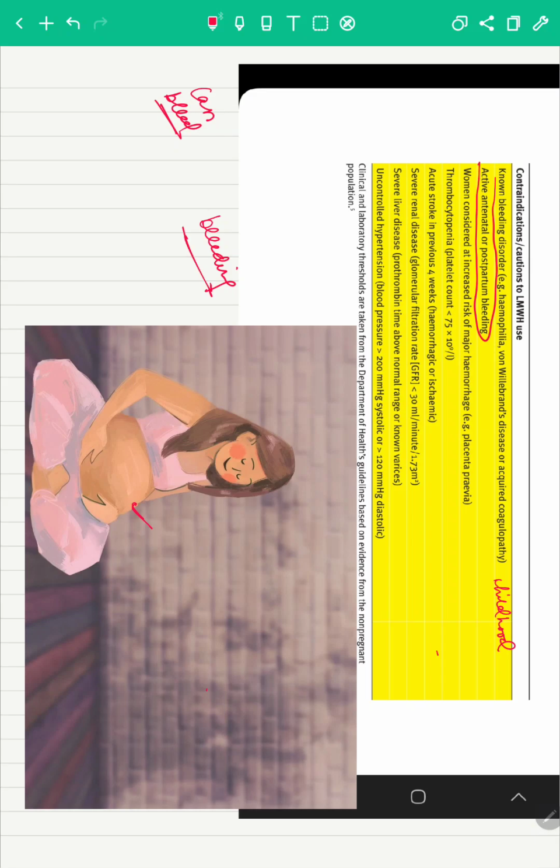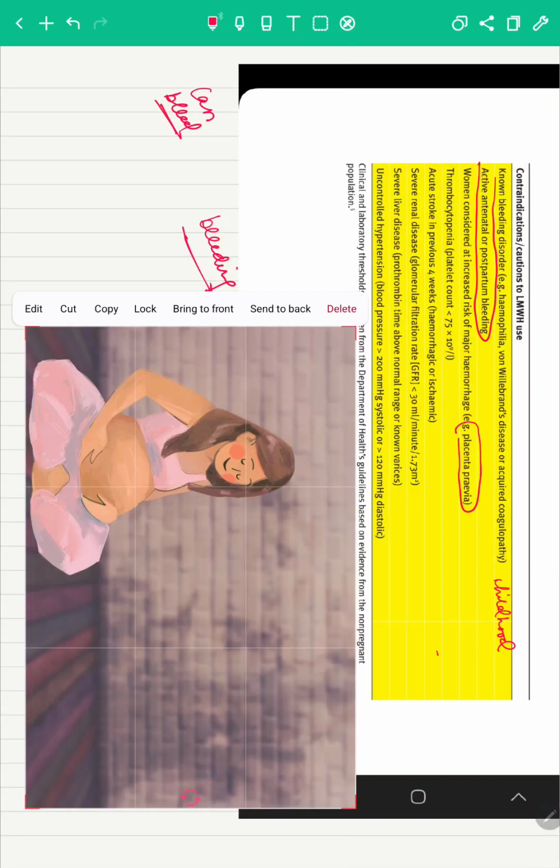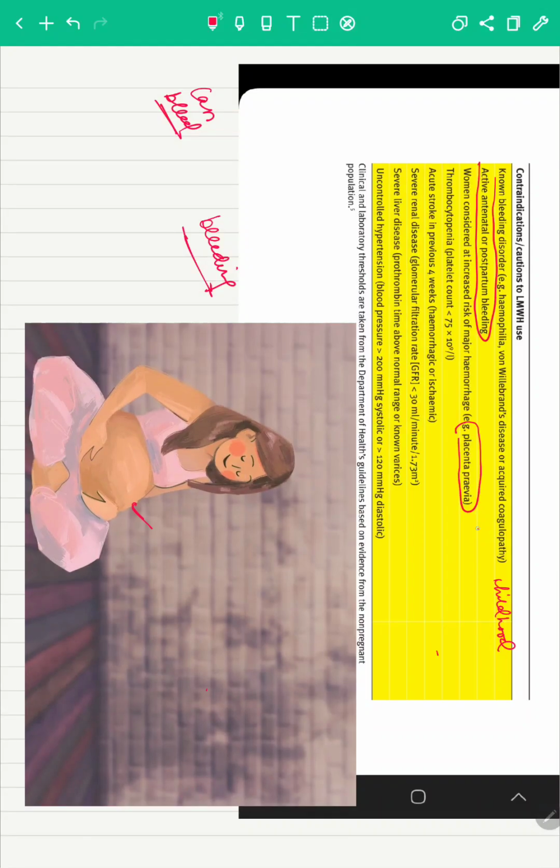Or in pregnancy, we all know that she can have a placenta previa, or she could have an abruption. So, these are conditions where there can be antenatal bleeding.